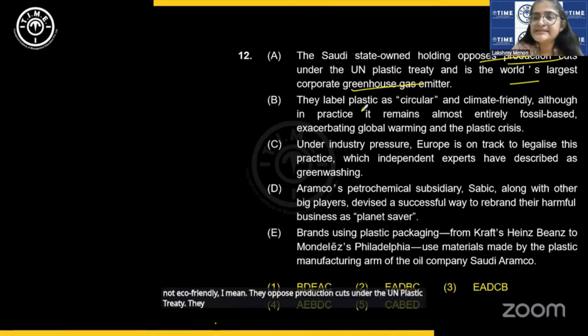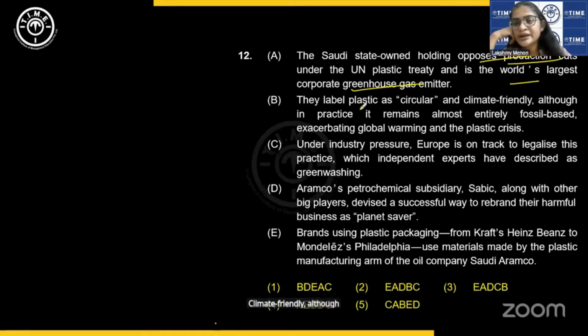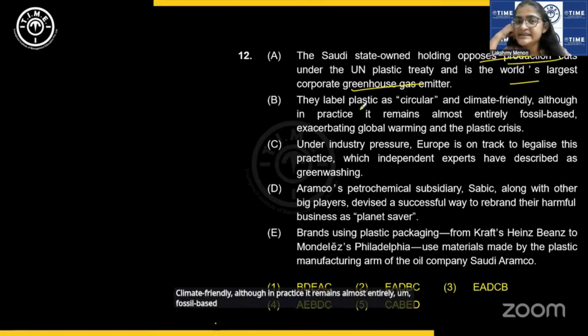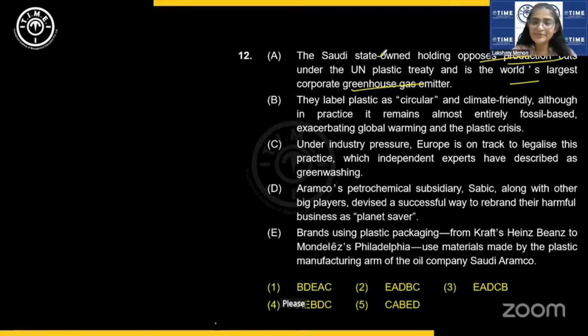They label plastic as circular and climate friendly, although in practice it remains almost entirely fossil based, exacerbating global warming and the plastic crisis. Exacerbating, aggravating, worsening. Any more answers? Please do let me know, okay?